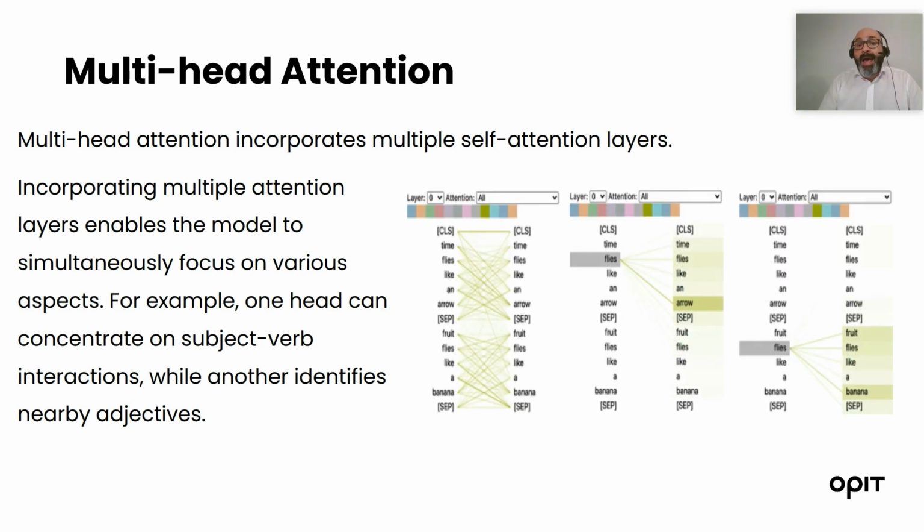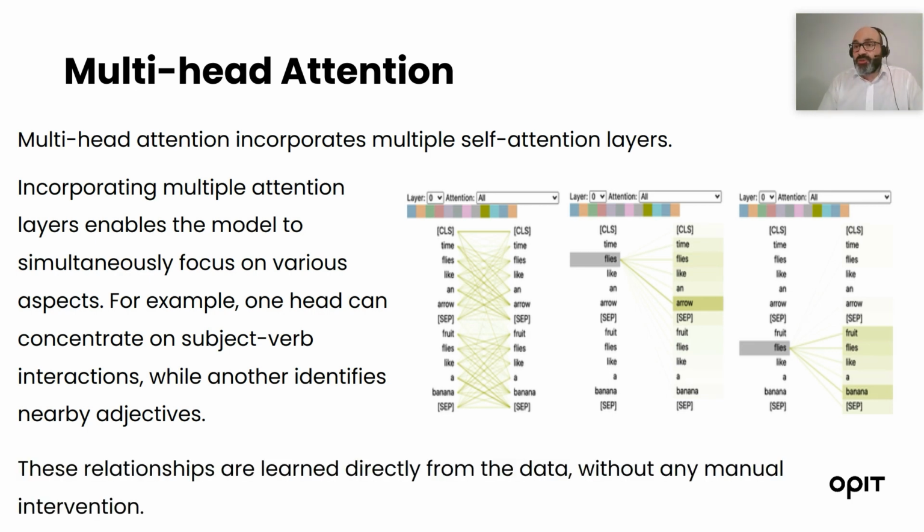This is an example of how self-attention operates. On the top we see the sentence "time flies like an arrow": "flies" in the first sentence is associated with "arrow" in order to understand that it is a movement. While in the sentence "fruit flies like a banana", "flies", in this case, is associated with "banana", understanding that we're talking about insects that are on fruit. This relationship, and this is the amazing part of these models, is learned directly from the data without any manual intervention.